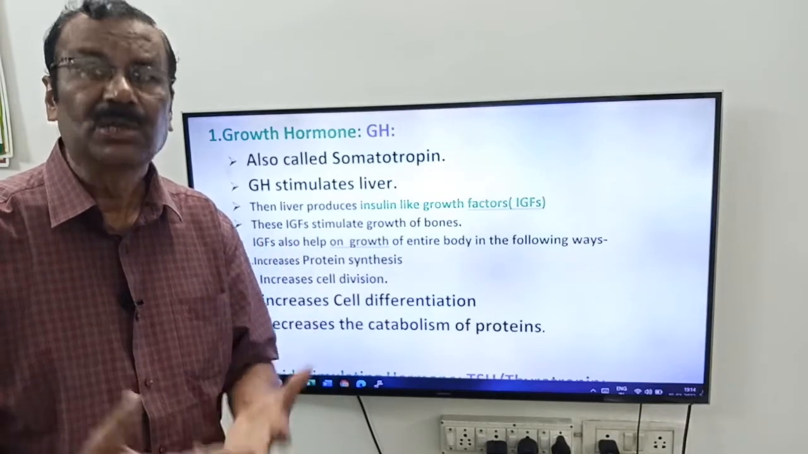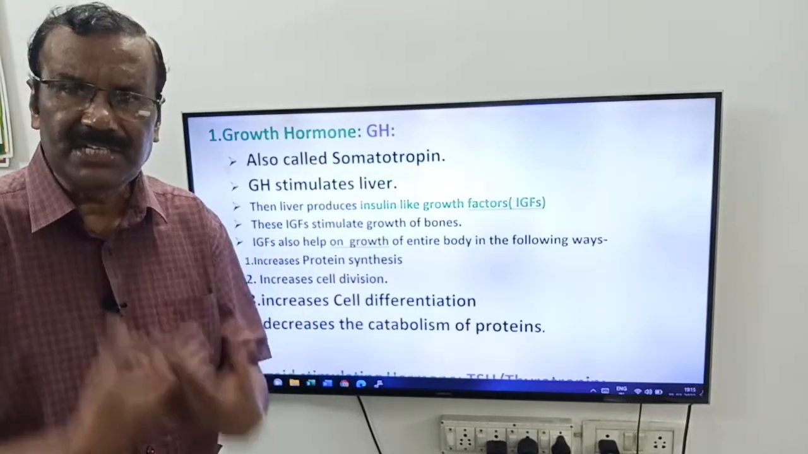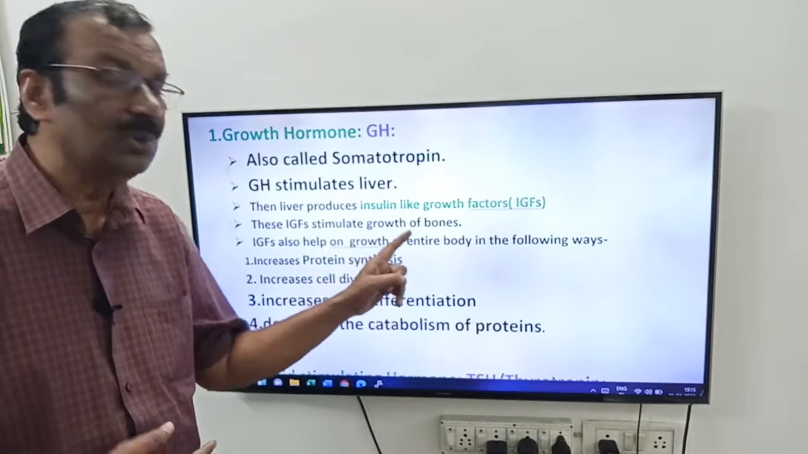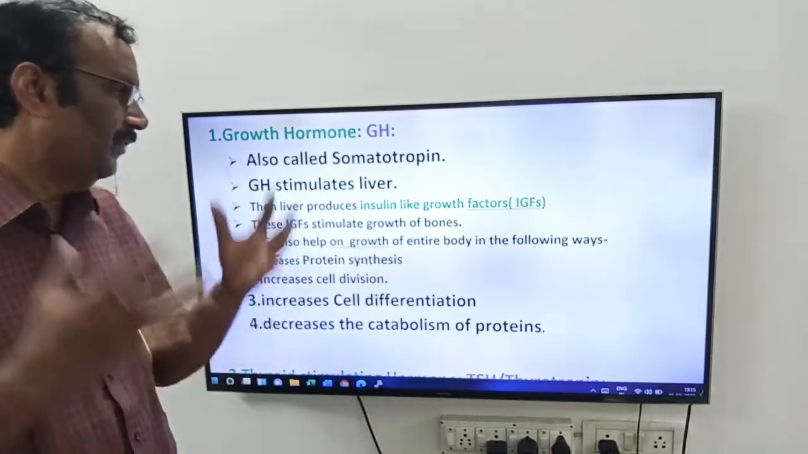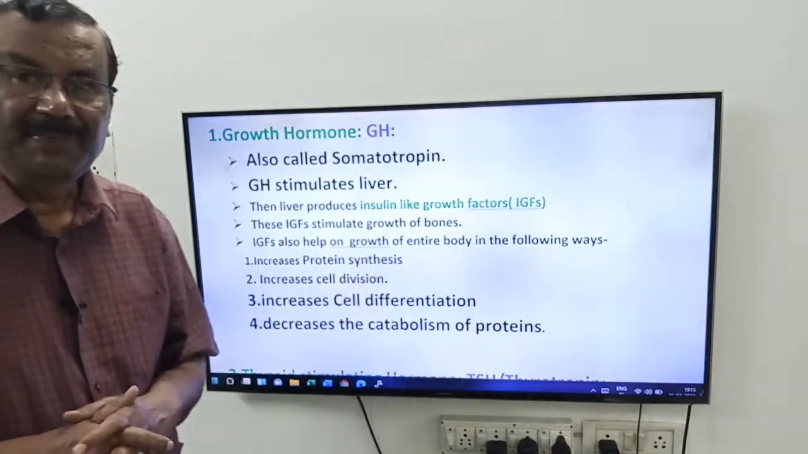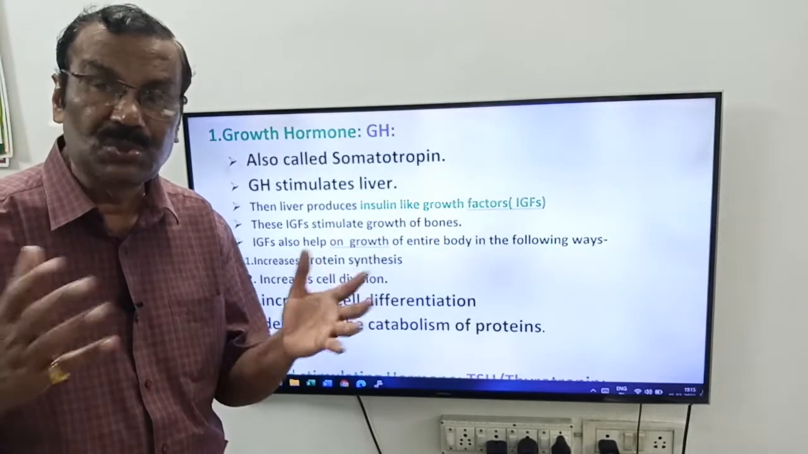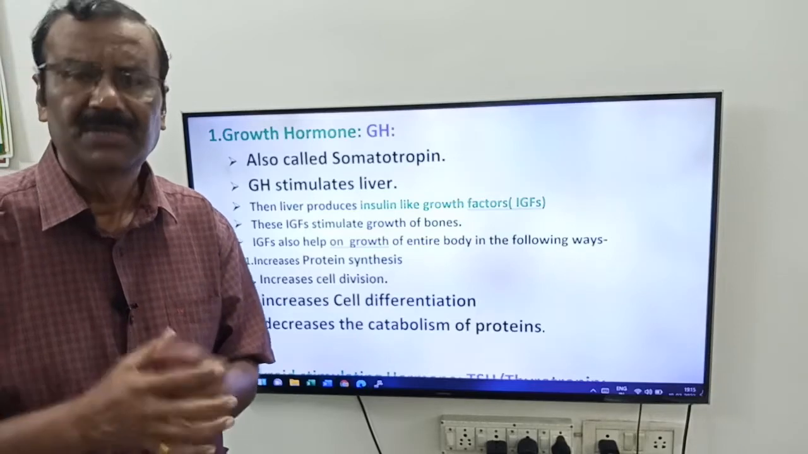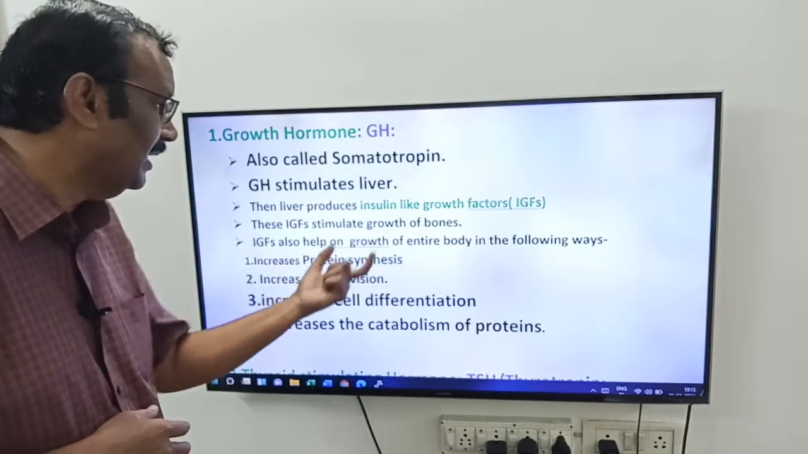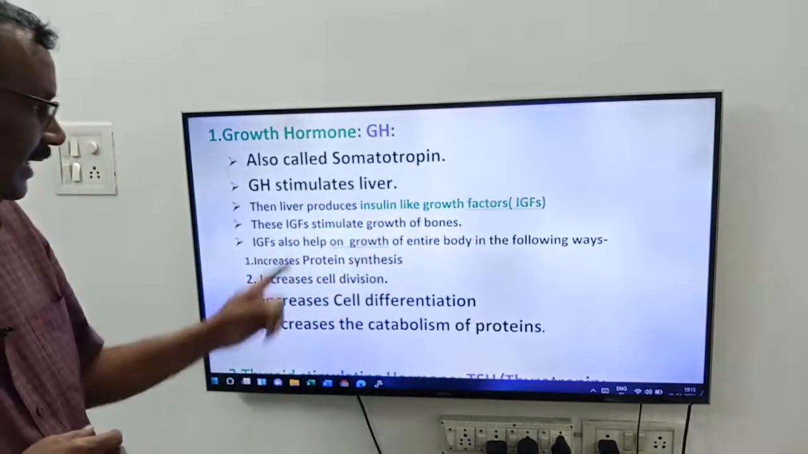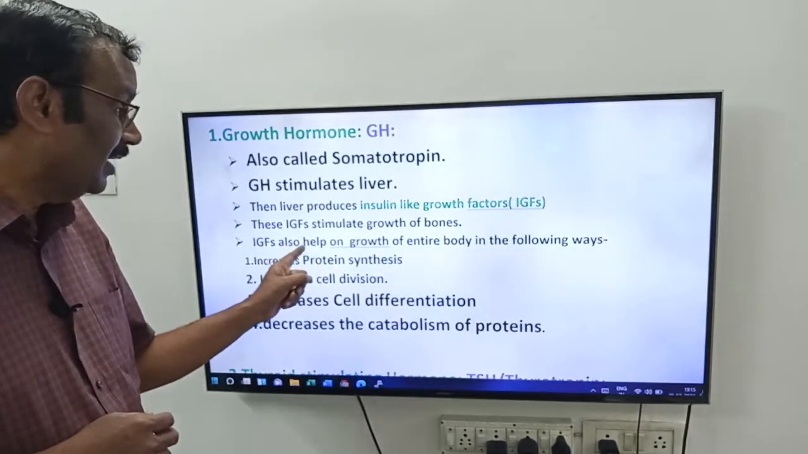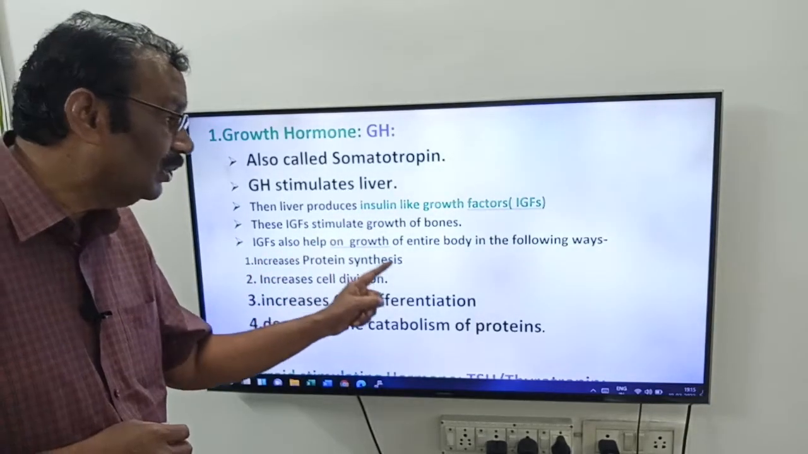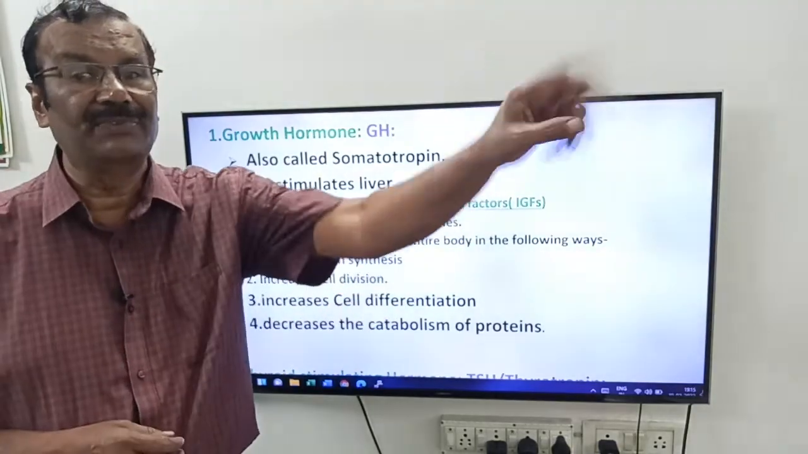See, it is growth hormone. It helps in the growth of an individual, friends. First, it stimulates what, friends? It stimulates growth of bones. You know, friends, bones have epiphyseal plates. It's the growth zones. It stimulates the epiphyseal plate of the bones, friends. So simply you write, it stimulates the growth of the bones. Next, friends, IGF also helps in growth of the entire body in the following ways.